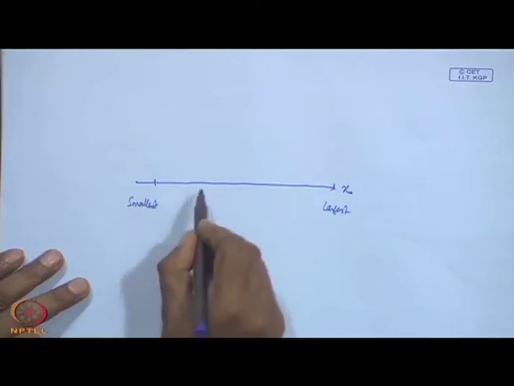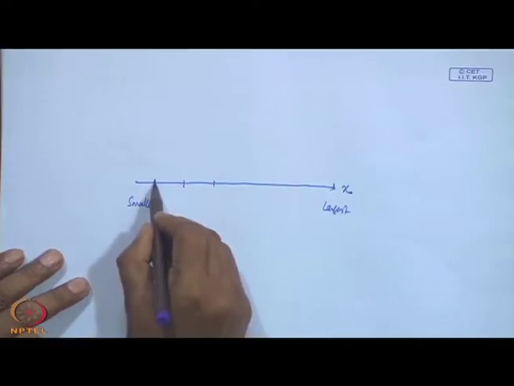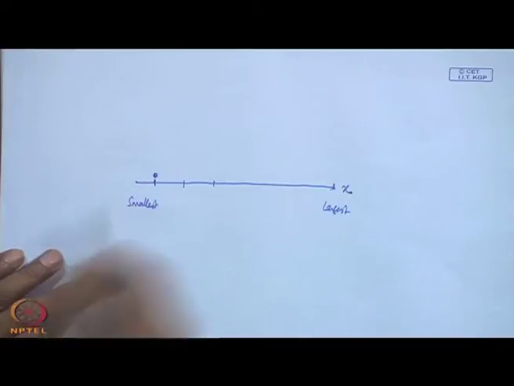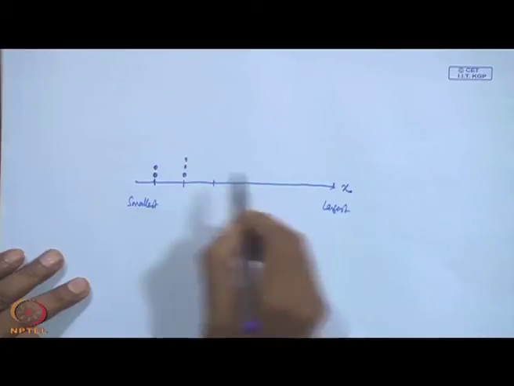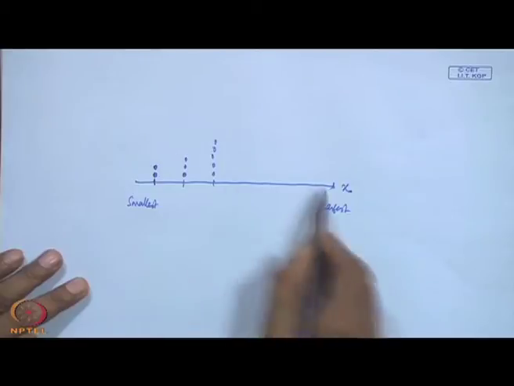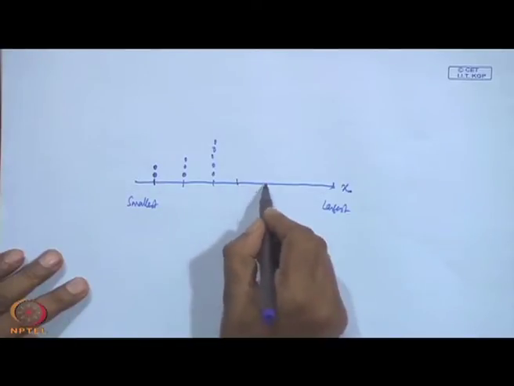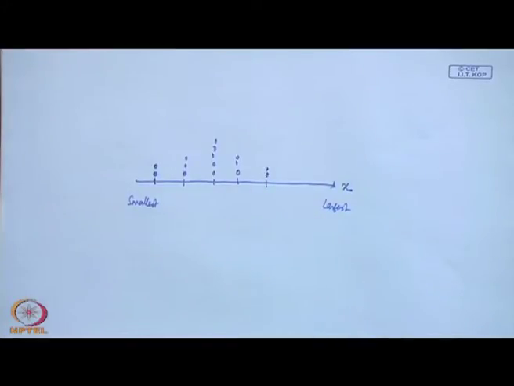Now, suppose this is one value, this is second value, this is third value, like different values are there. Suppose for this value you have two observations, here let it be 3 observations, here let it be 5 observations. This type of plotting you are doing here. So, again suppose this again 2 values, let it be 2 values like this. This is known as dot plot.